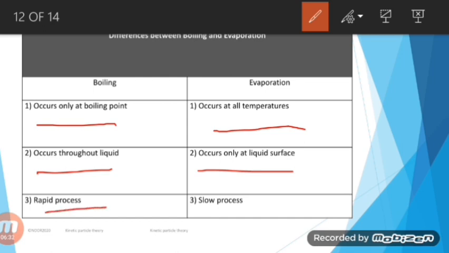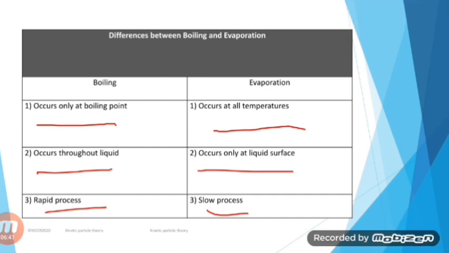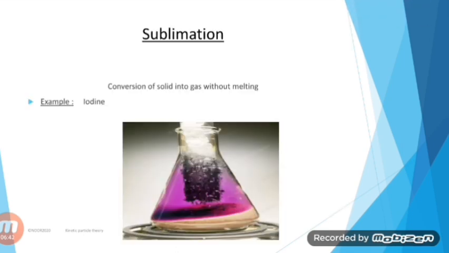Boiling is a rapid process and it occurs when the liquid reaches its boiling point, whereas evaporation is a very slow process and it can occur at any temperature. Next is the sublimation process, and sublimation is the direct conversion of solid into gas without melting, without converting itself into liquid.